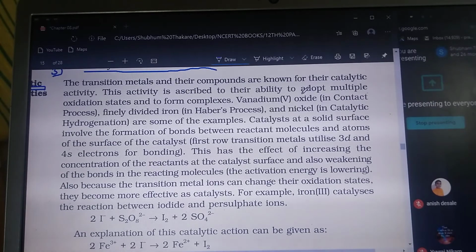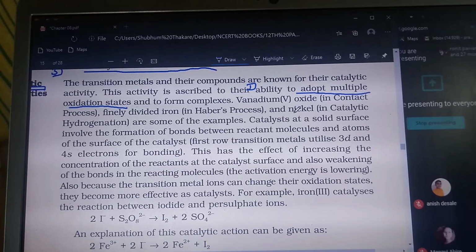Point number one is the ability to adopt multiple oxidation states. This is the first point for the catalytic property. Why do they show the catalytic property? Because they can adopt multiple oxidation states.